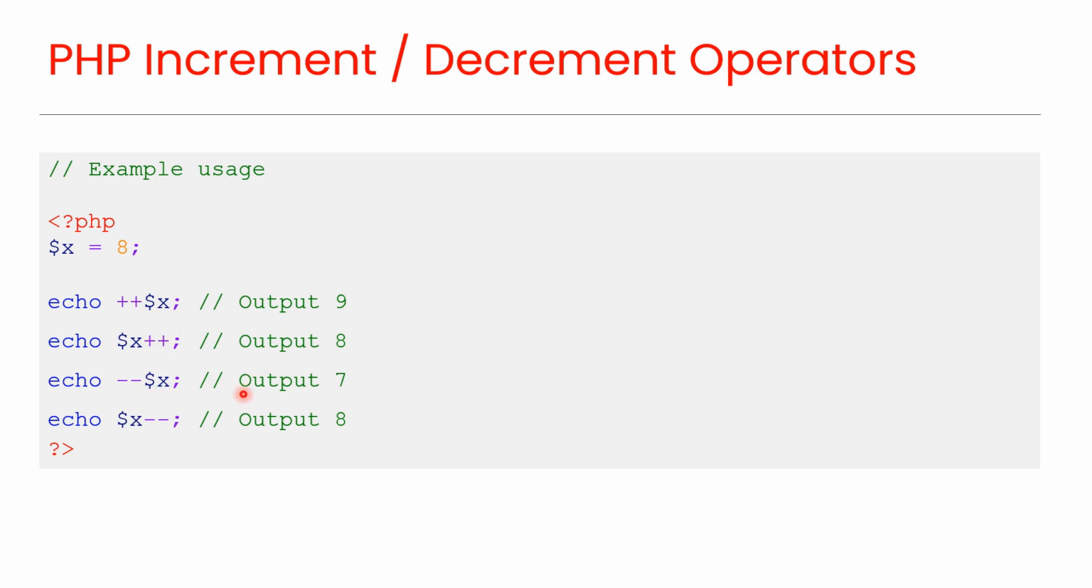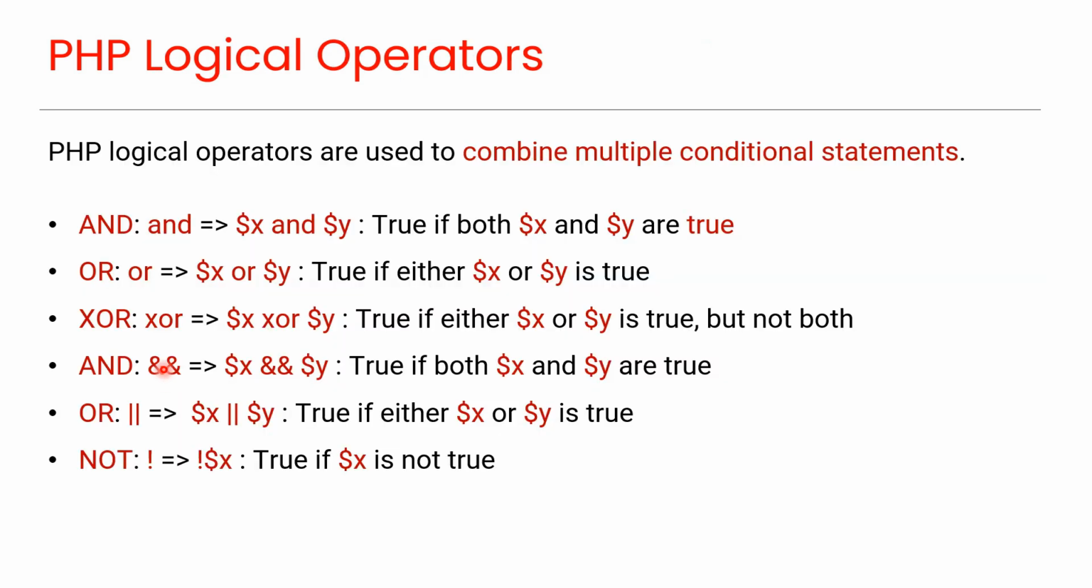This decrements x by 1, then returns the new value. And this returns the current value of x, then decrements x by 1.